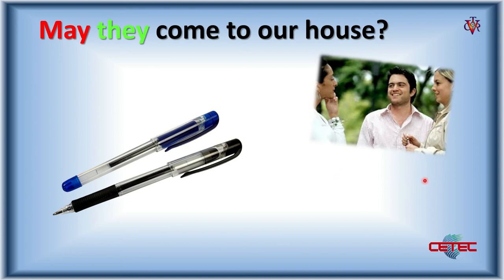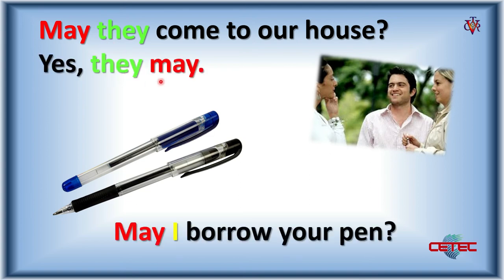So probably here they are asking their parents or another person to invite a person or people to their house. May they, plural. Yes, they may. So here they are accepting it.